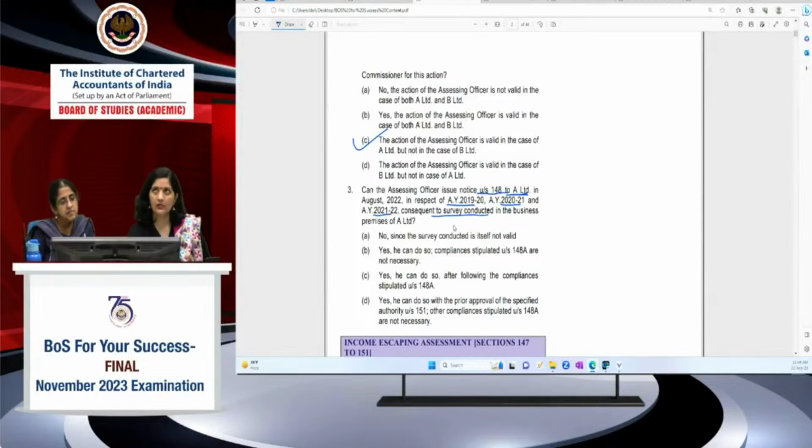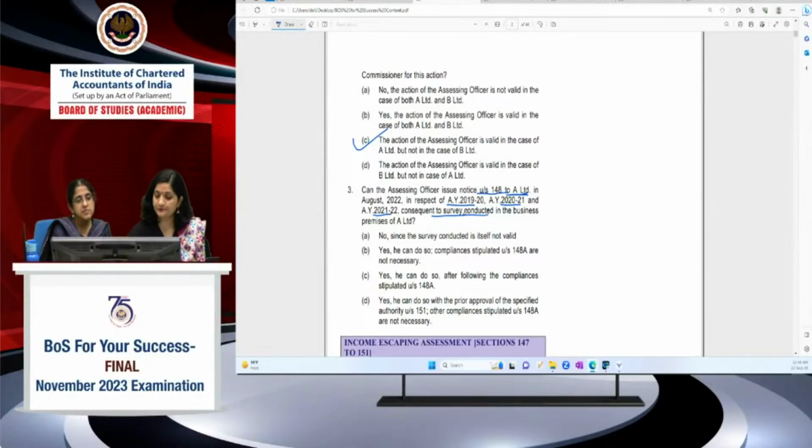देखिए आपको पता होगा कि सर्वे के केसेस में, इन केस ऑफ सर्च, इन केस ऑफ सर्वे, सीजर एंड रिक्विजिशन के केस में your assessment also has to be done under section 147, 148, right? वहीं पे आपका assessment होगा. पहले search assessments अलग से होते थे, now it is in the income escaping assessment itself. तो यहाँ पे सर्वे के बाद में if the assessing officer has to do the assessment, then he has to follow the provisions of section 147, 148. What time limits are being given, he has to comply before issuing the notice.